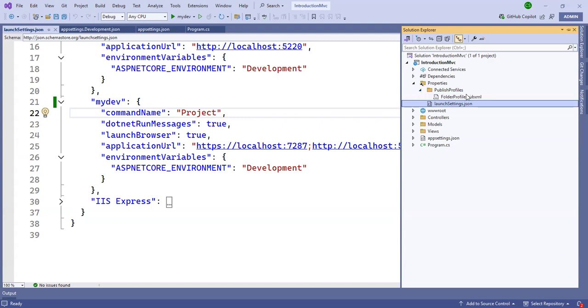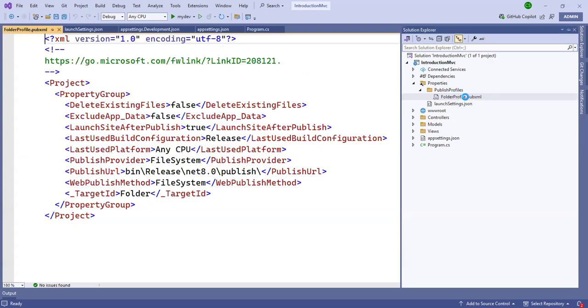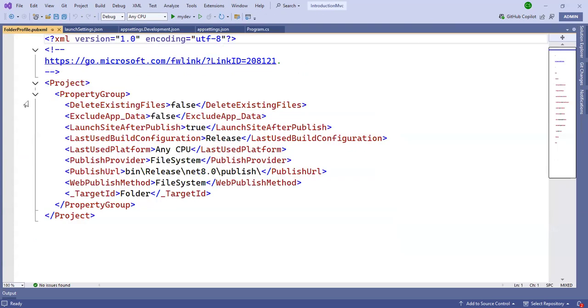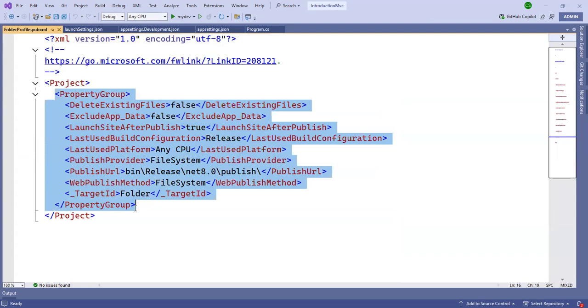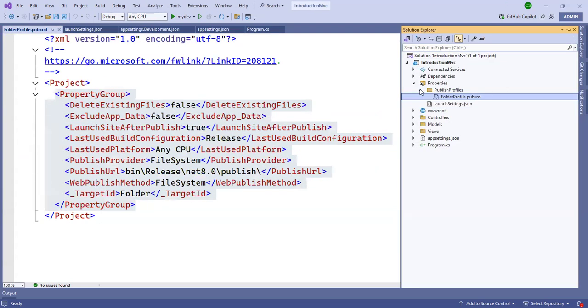When you publish the code, a folder and a profile .xml file are created. This is created in Properties when you publish this application. So you can understand the launchSettings JSON file, the appsettings.json file, and Program.cs.